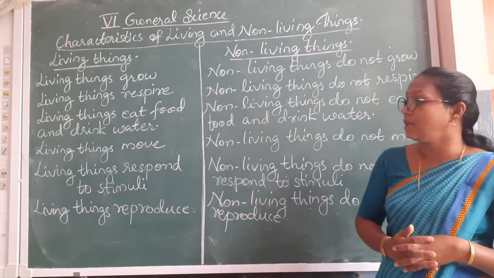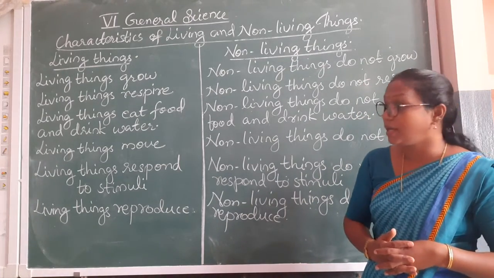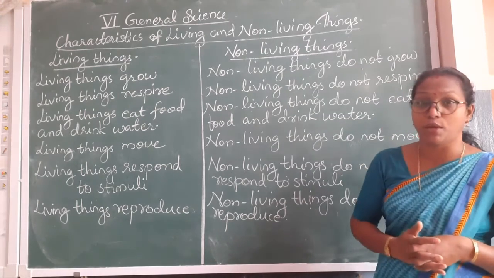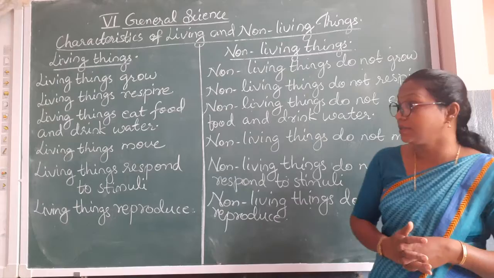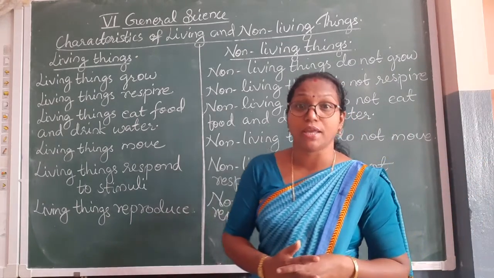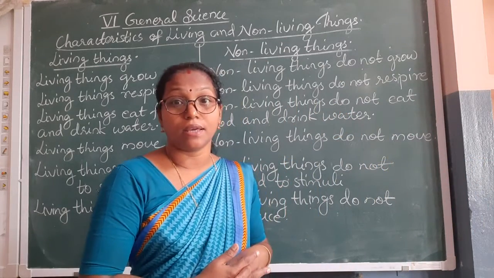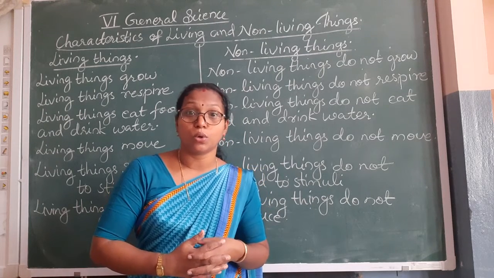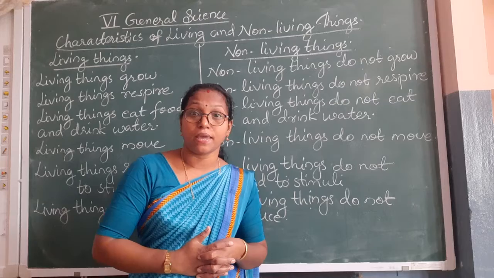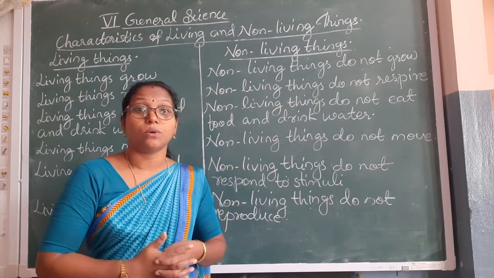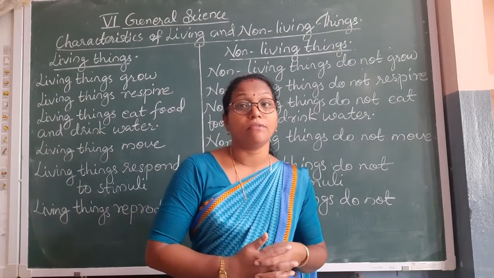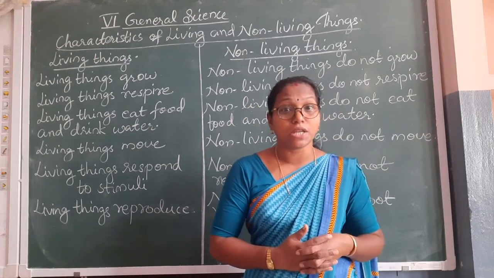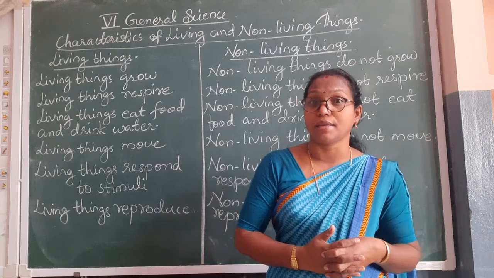Then students, now we are going to learn the next point, that living things respond to stimuli. Various stimuli are there; singular, it is known as stimulus. Heat, cold, pressure, pain, touch, all these are stimuli. The living things respond to the stimuli. When we beat a dog, the dog cries.